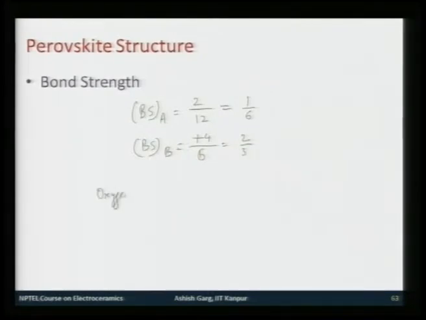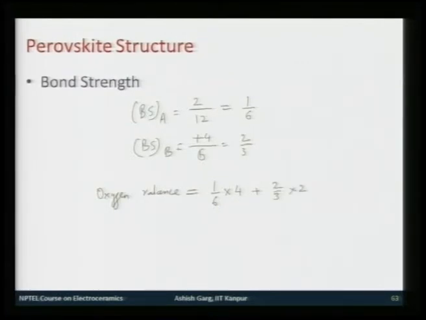So, oxygen valence is given as 1 by 6 multiplied by how many A ions surround an oxygen, plus bond strength of B multiplied by how many B ions surround an oxygen atom. So, this would be 1 by 6 into 4 plus 2 by 3 into 2.